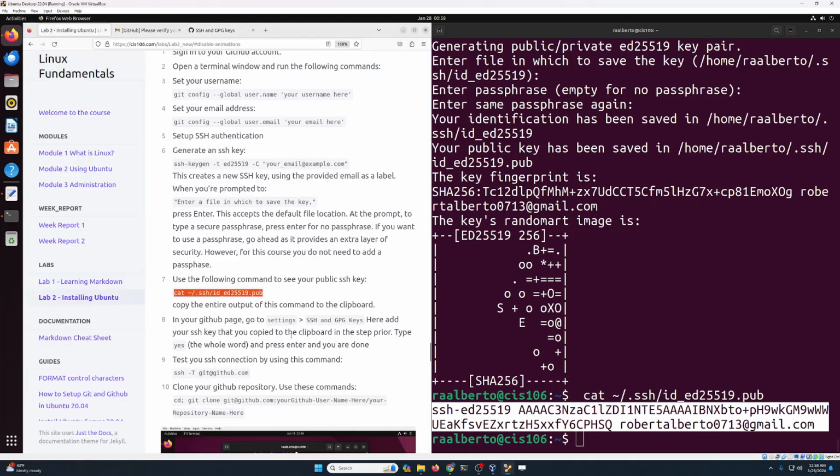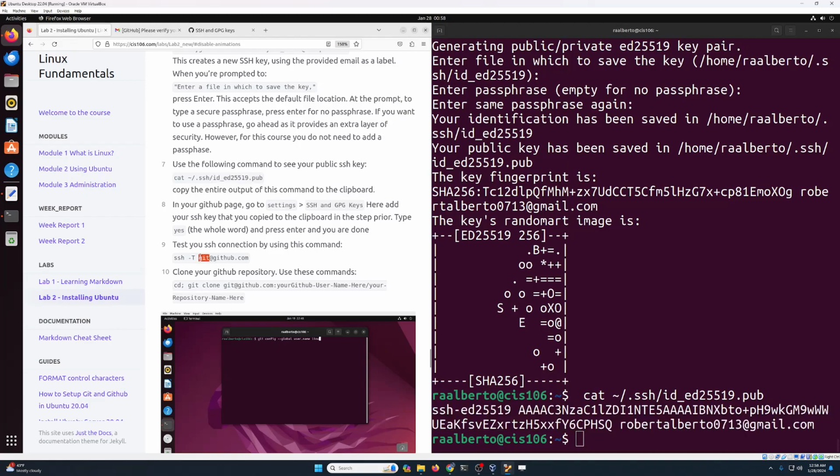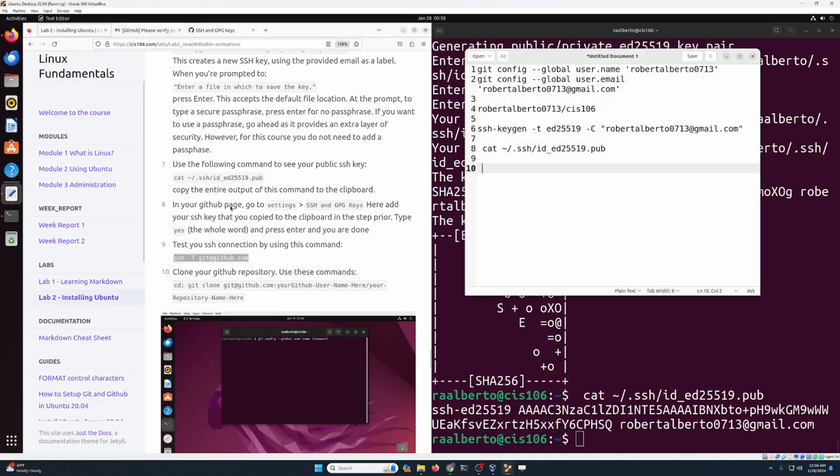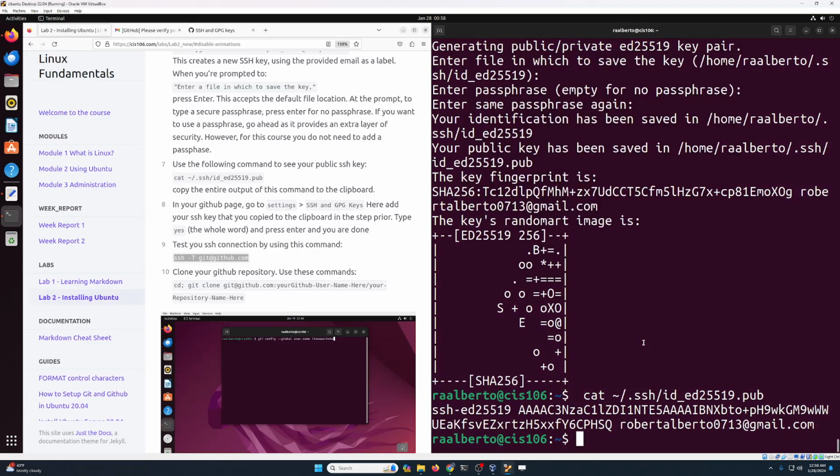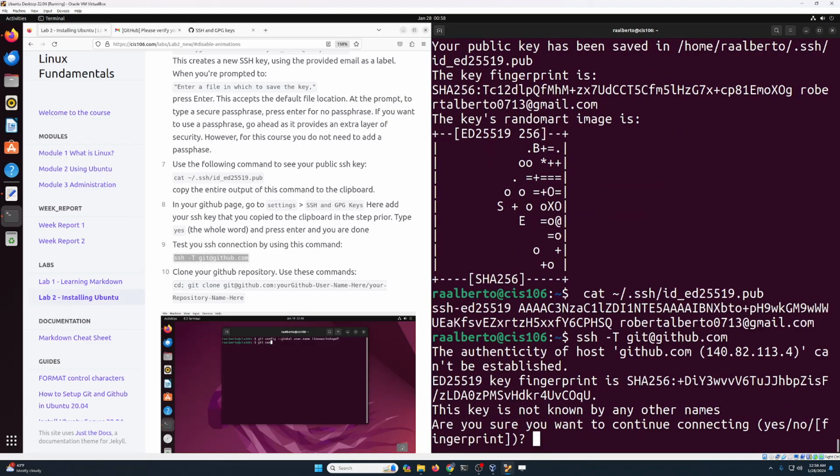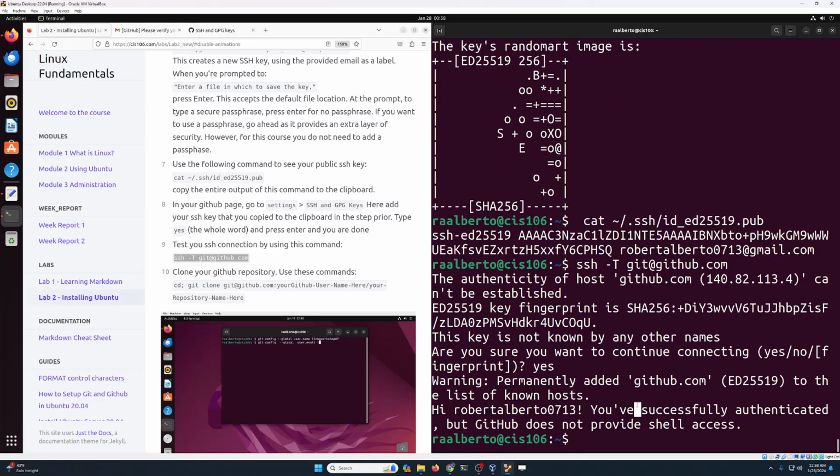Now we're gonna test this SSH connection. So I'm gonna copy this command. Again, I'm gonna save it over here in my notes, and then I'm gonna paste it in my terminal and press enter. Here you need to type yes, the full word, yes, just like that. Press enter and you should see this message.